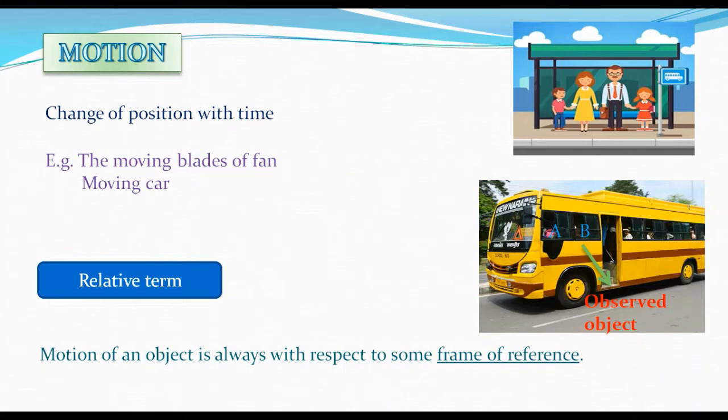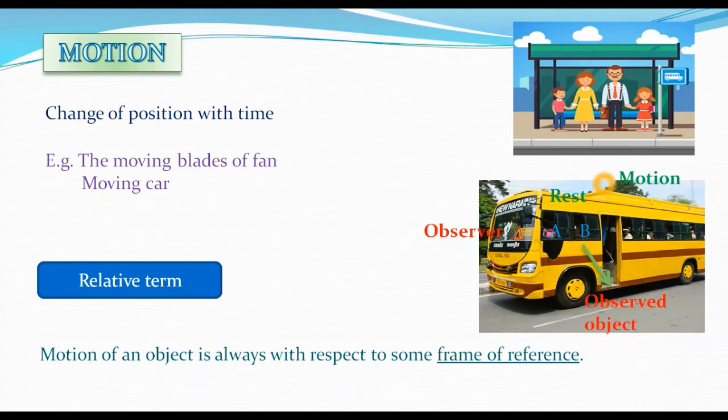And if this B is observed by A, it means A is the observer. Then for A, B is at rest. But if the same object B is observed by the man at the bus stop, it means now our observer is the man. So for the man at the bus stop, B is in motion. So for A, B is at rest, but for the man, B is in motion.